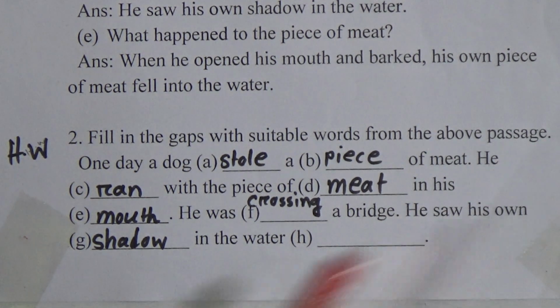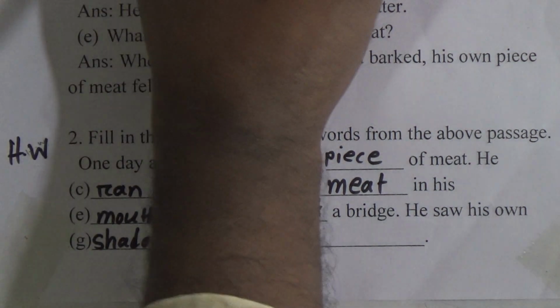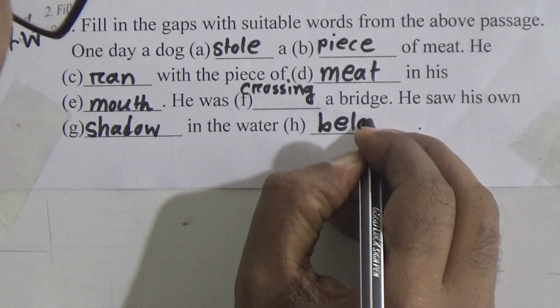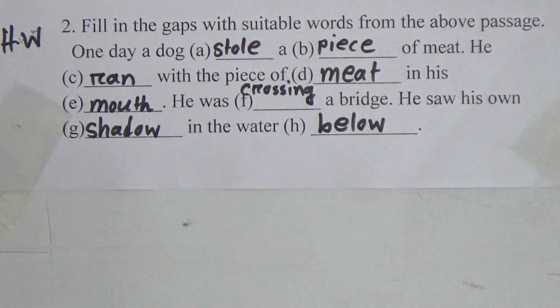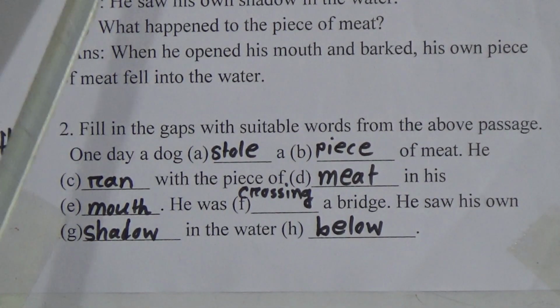He saw his own shadow in the water below. That means from the passage you will get the answer. No need to memorize. I am telling again, fill in the gaps with suitable words from the above passage.